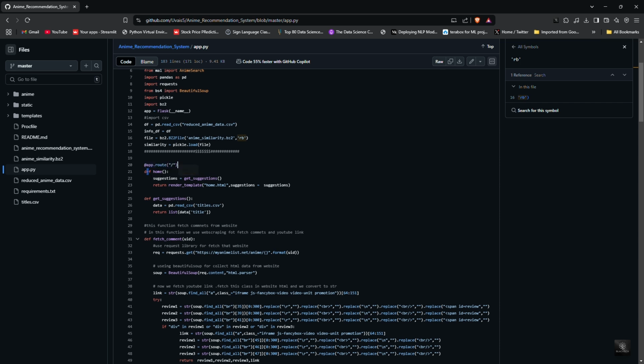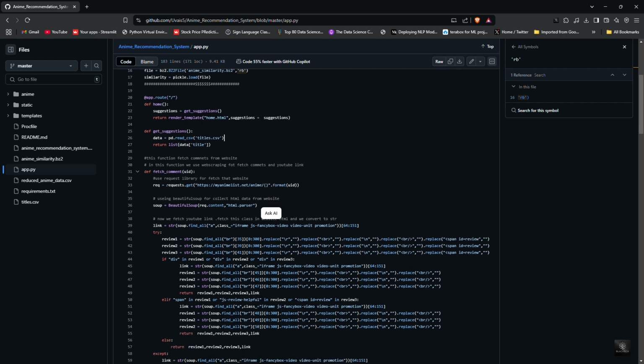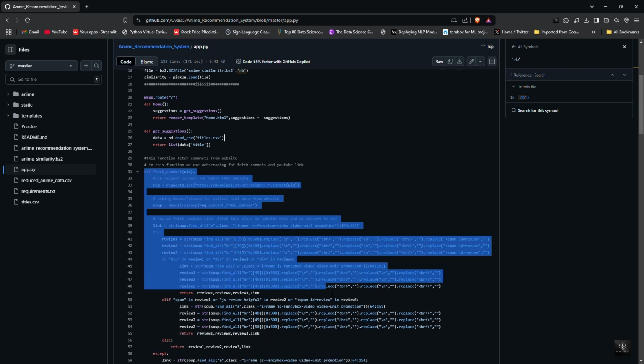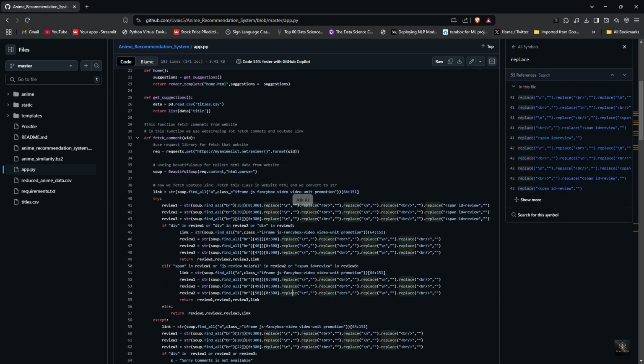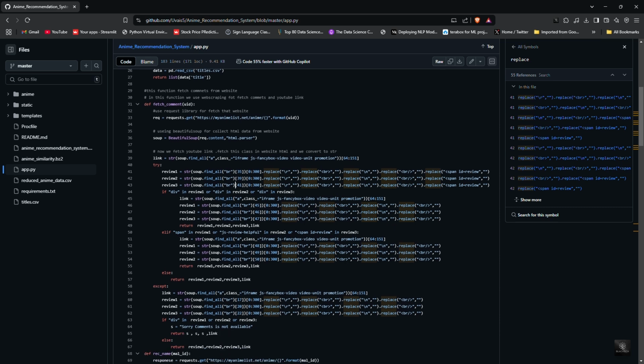The home route defines the homepage URL. Search suggestions are read from a list of anime titles. The homepage displays a search bar where users can enter an anime title. To make the recommendations more interesting, we fetch user comments and YouTube trailers using web scraping. Fetching anime details using BeautifulSoup. This opens the anime's MyAnimeList page and extracts details.